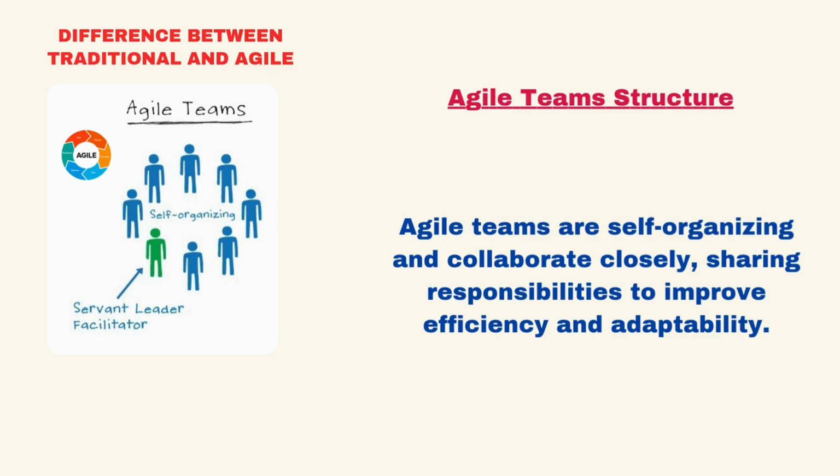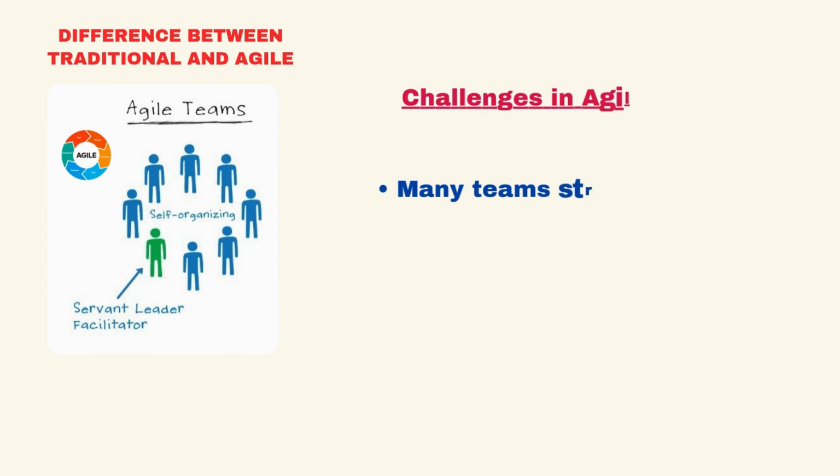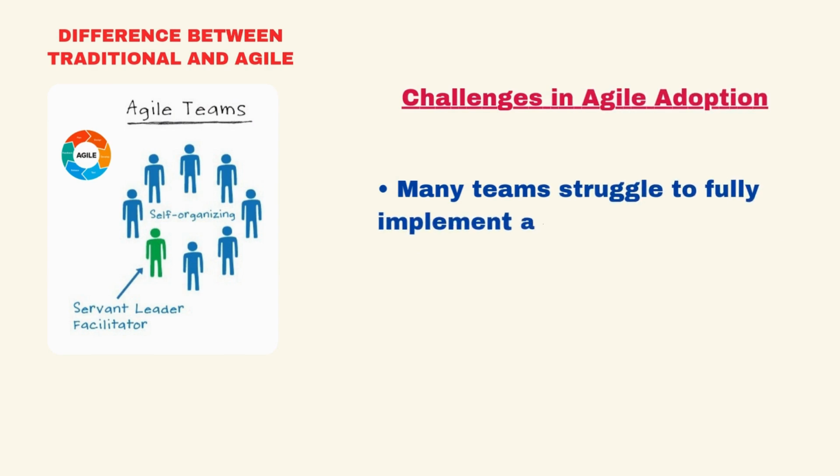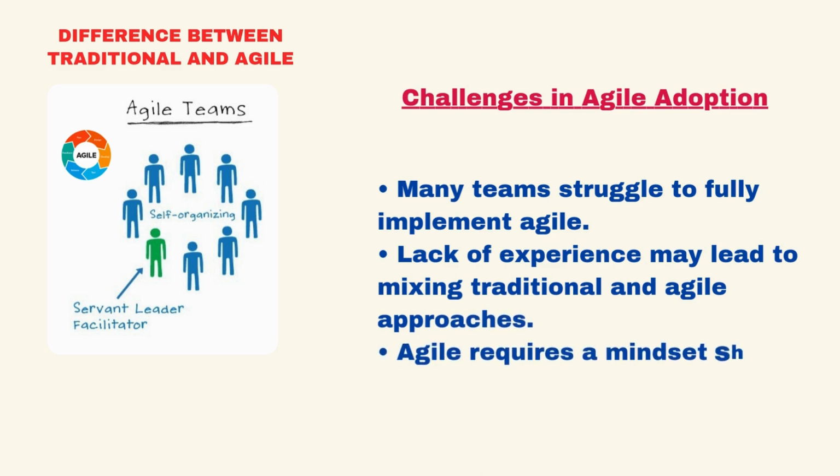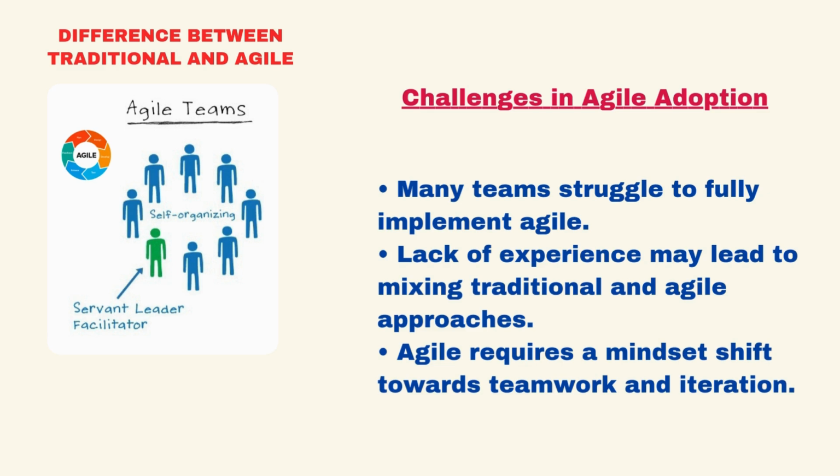If a team has no prior experience with Agile, they may need to hire experts or undergo training to implement it correctly. Many teams still mix traditional methods with Agile practices. This happens because implementing Agile can be difficult. Teams may start with the intention of fully adopting Agile, but when they face challenges, they return to traditional models, thinking it's easier to deal with. This is because Agile is complex, and for it to work, everyone involved must understand the values, principles, and mindset behind it. Agile is not just about processes, it's about mindset.